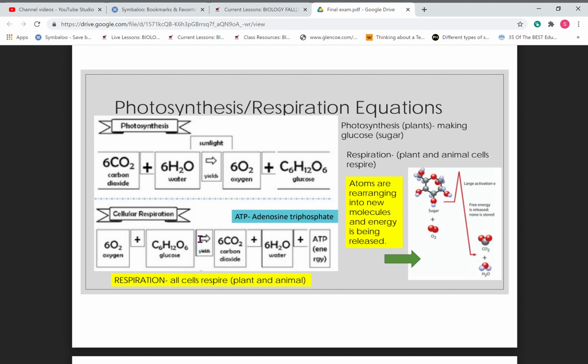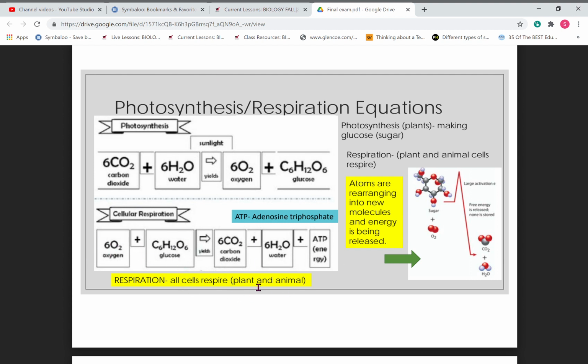This is now the reactant for cellular respiration. I ate food if I were a person, and once I consume food, of course, this is an animal cell. Plant cells are the only ones who are going to obtain their food from the sun. But if I were to eat food, I'm going to use what I made in order to do cellular respiration.